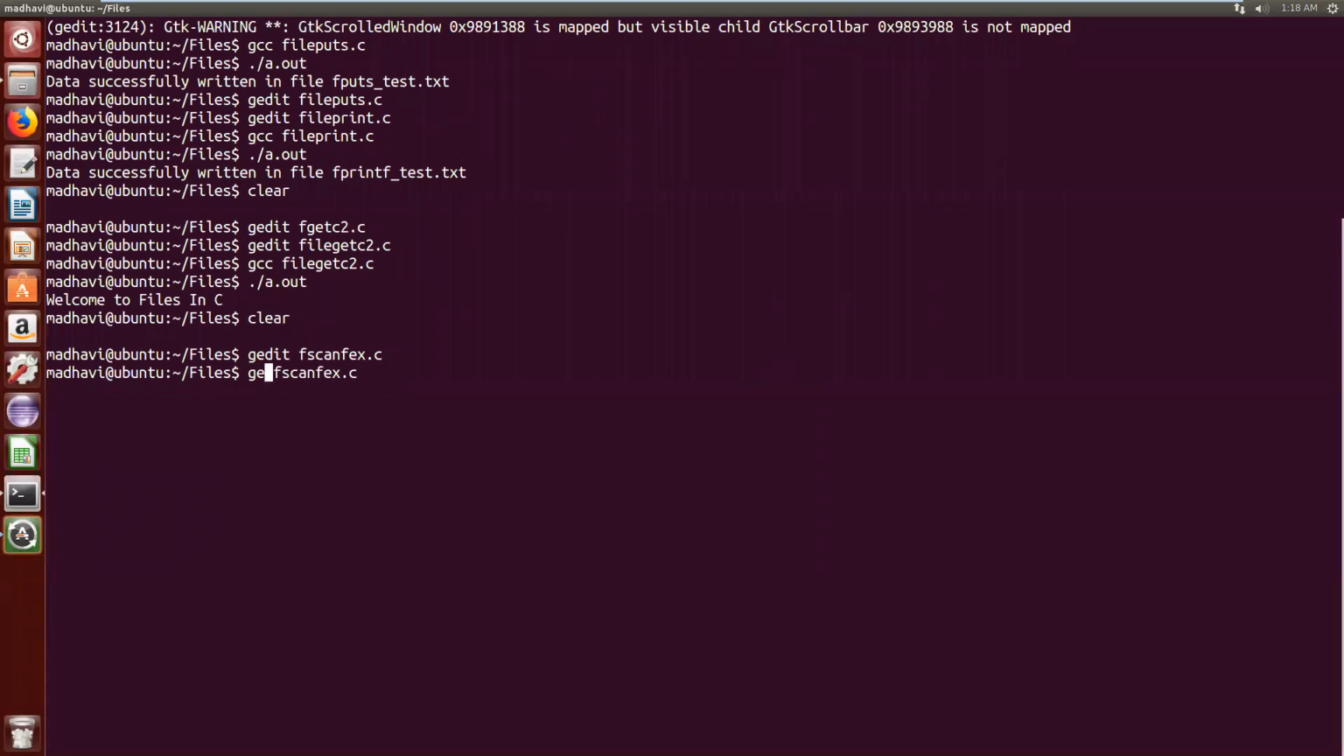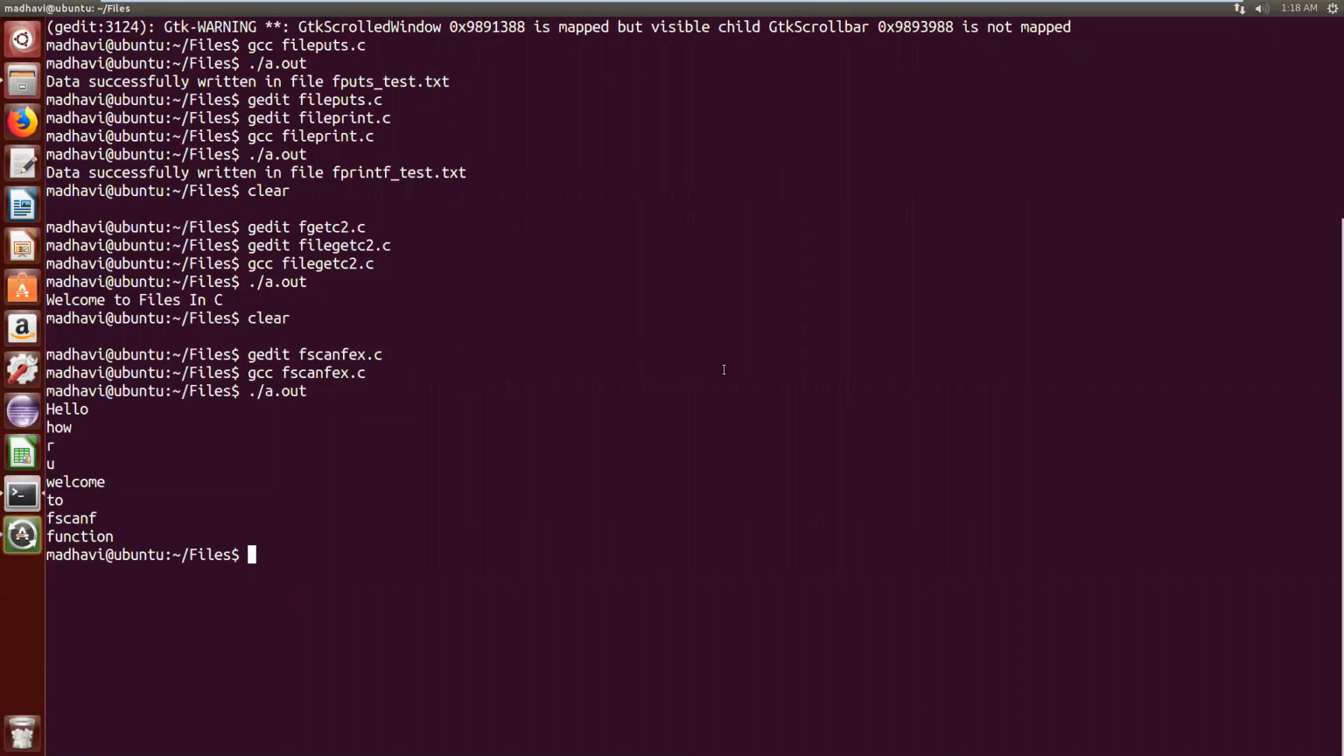First, I need to compile it. gcc filename.c, no errors, ./a.out. So, hello, how are you? Welcome to fscanf function. That means your fscanf function will read the content from the file, and after reading, it will print that content by using the printf function.